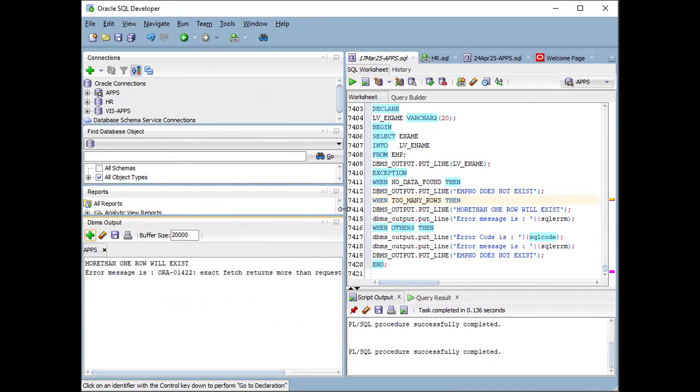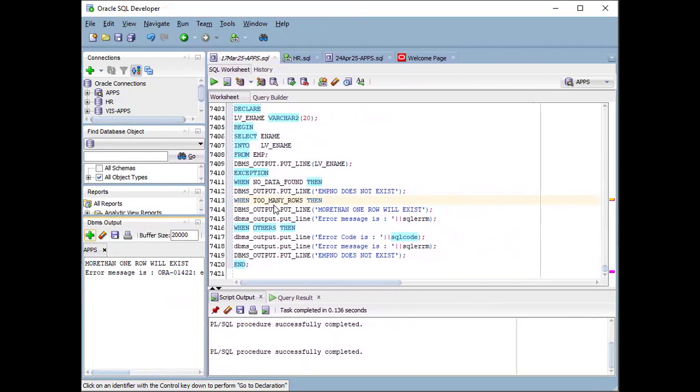So when you use WHEN OTHERS or TOO_MANY_ROWS, based on this error it gives you SQLERRM, the exact error message. What is the exact error message for this error? That error number and error message it is displaying here.